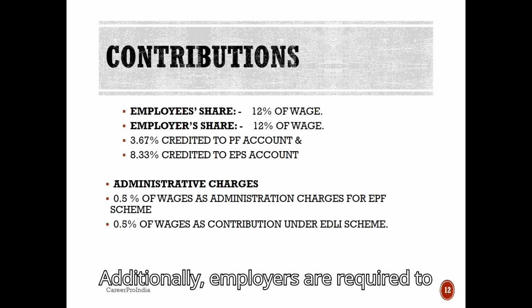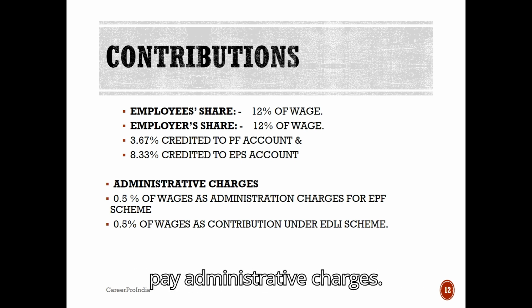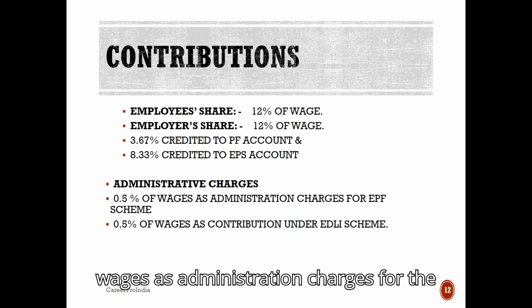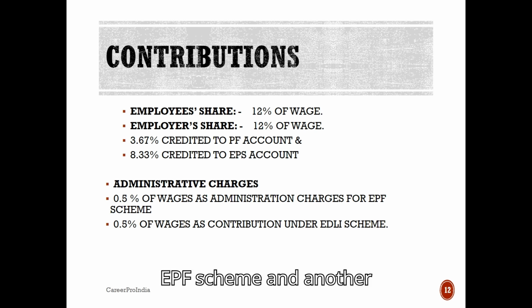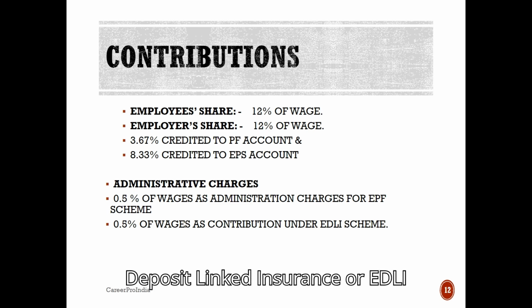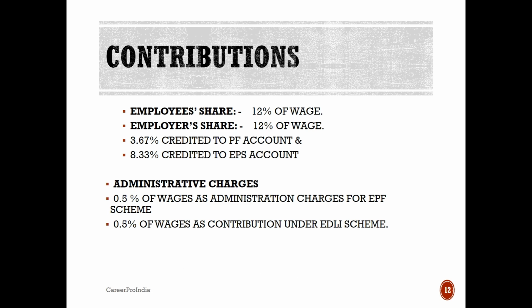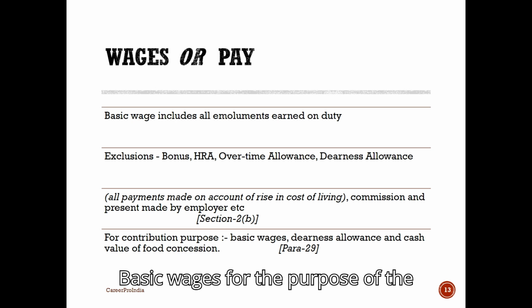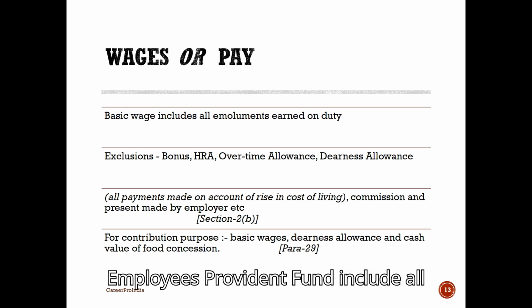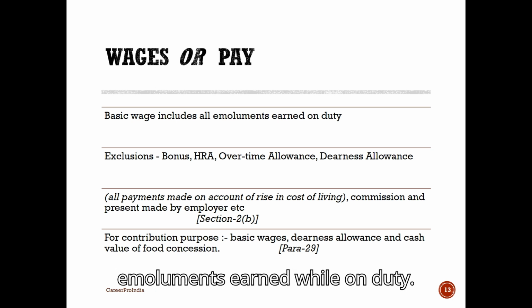Additionally, employers are required to pay administrative charges. This includes 0.5% of wages as administration charges for the EPF scheme, and another 0.5% towards the Employees Deposit Linked Insurance, or EDLI scheme. Basic wages, for the purpose of the Employees Provident Fund, include all emoluments earned while on